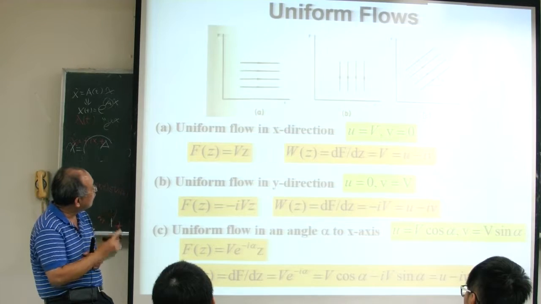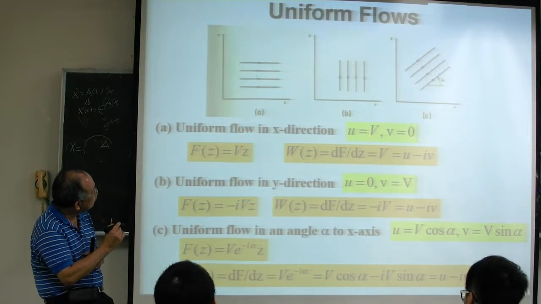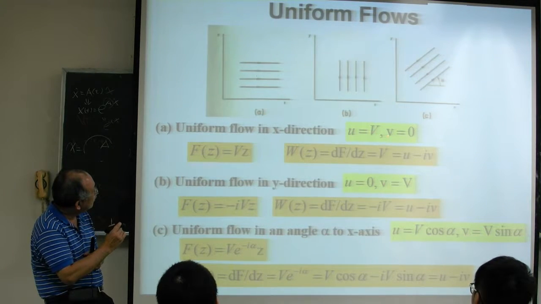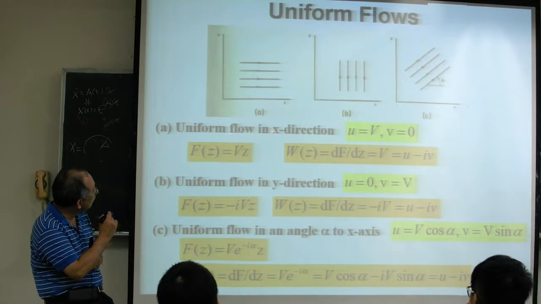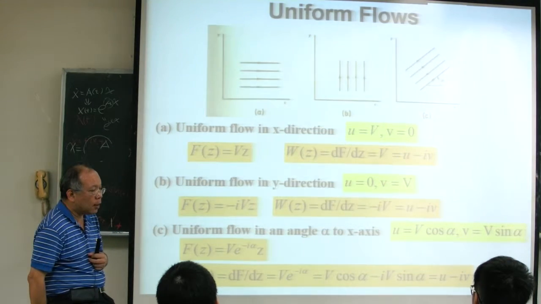So uniform flow in the x direction gives you what? u is equal to V, right? V is the magnitude of this velocity. And since in the vertical direction we don't have any velocity, v is equal to 0. So if you do that, you can find out the complex potential f(z) for this uniform velocity in the x direction will be equal to Vz. And you can check.